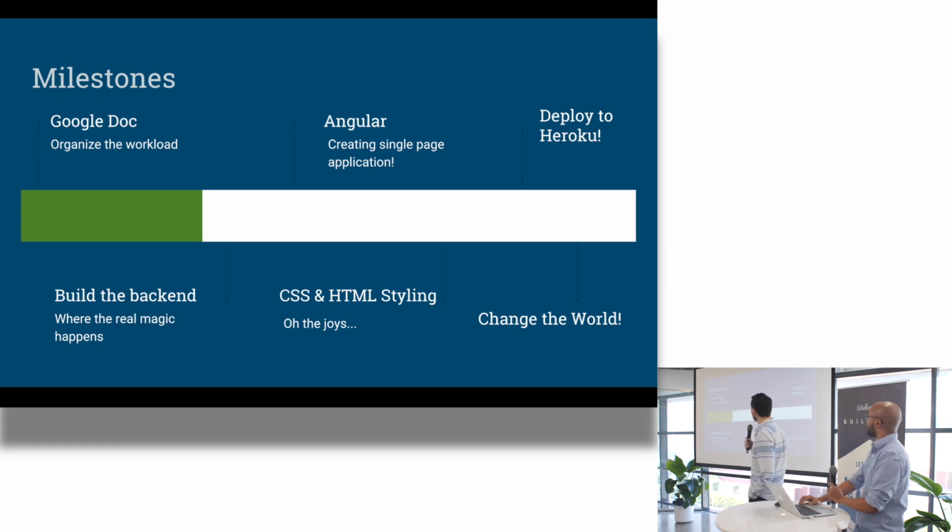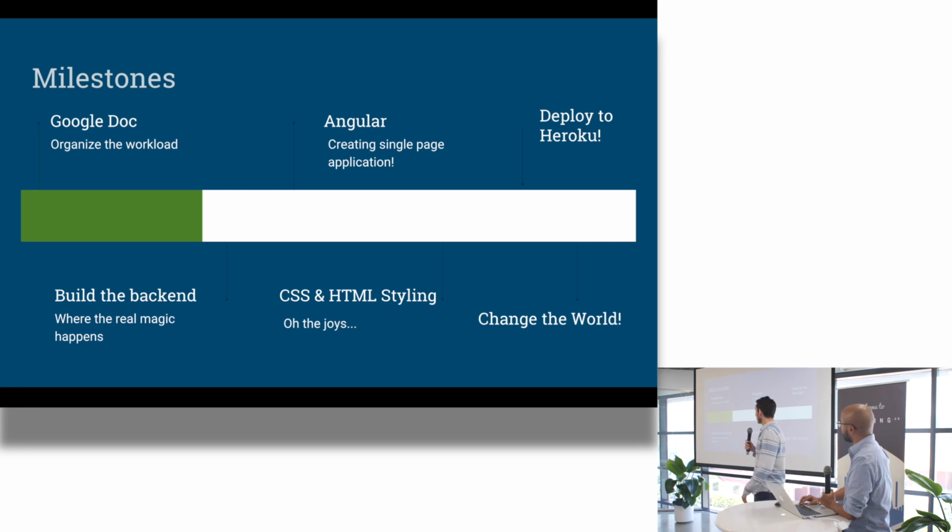So just to break down some of the milestones, and hopefully not go too technical. Initially, it was just breaking down what we were going to need and what was going to be involved. We didn't do anything fancy, but we used a Google Doc that I think helped us both to really break things out and assign the different aspects to each of us.